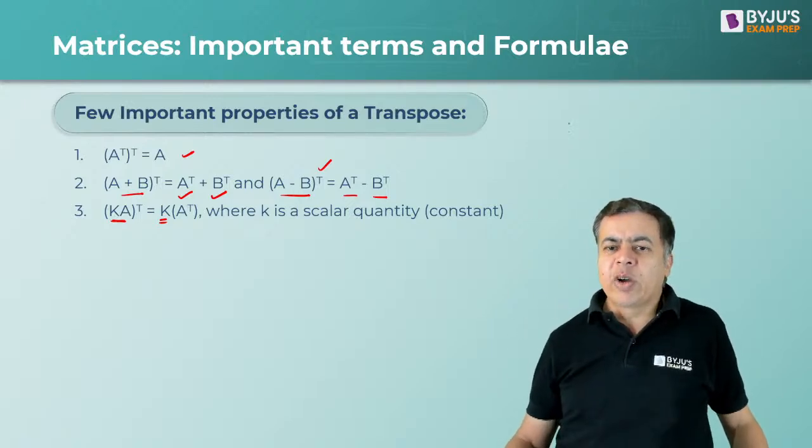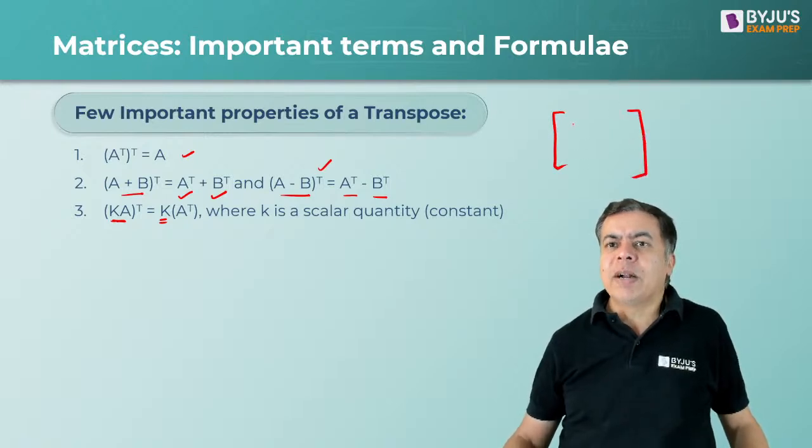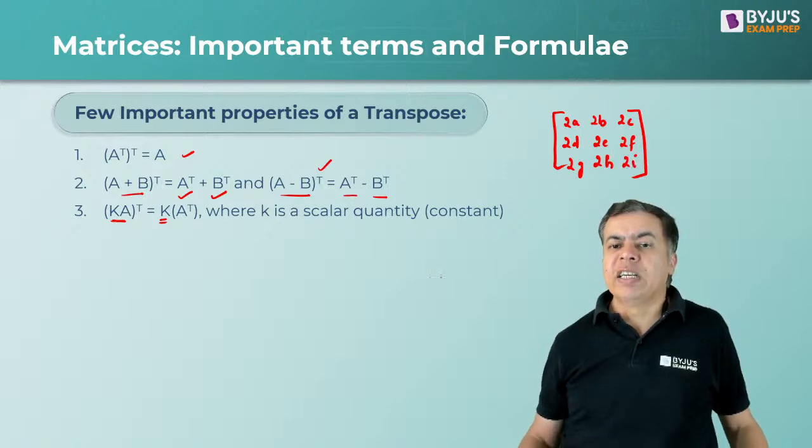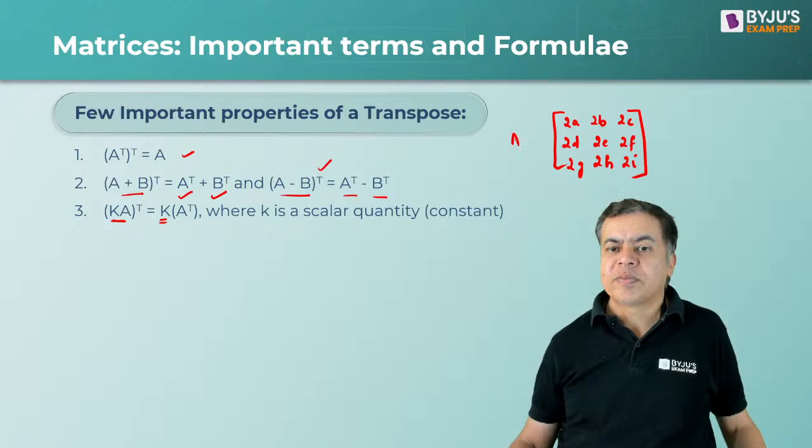It is something like this. Suppose all elements are multiplied by 2. So it is like 2A, 2B, 2C, 2D, 2E, 2F, 2G, 2H, and 2I. This is the matrix.